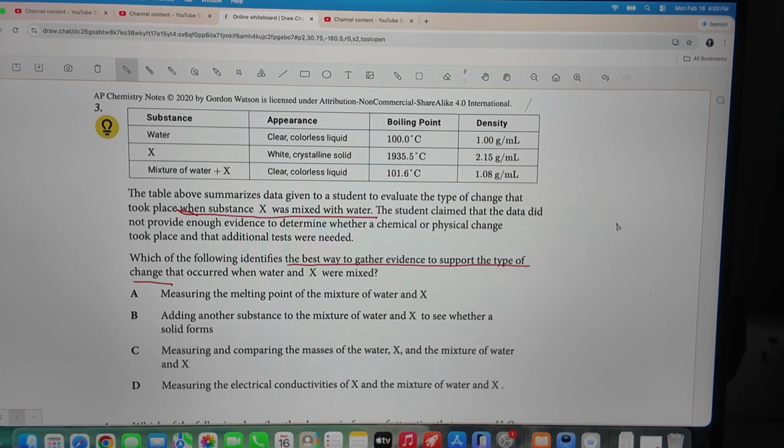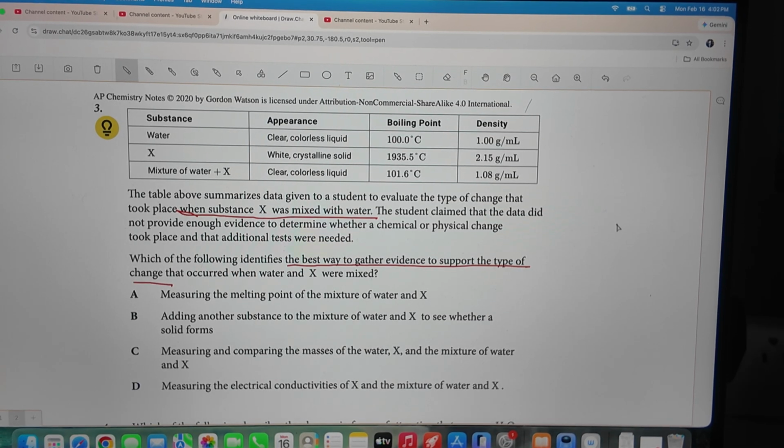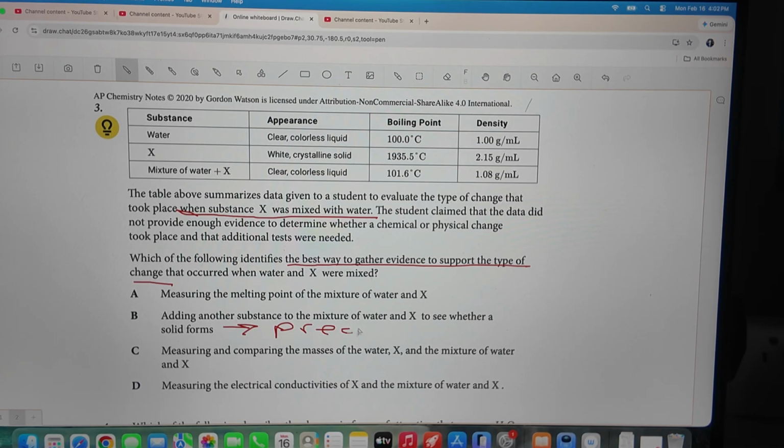Add other substances to the mixture of water and X. Where a solid forms, yes, a solid that forms is a precipitate. So this is what we're looking for, a precipitate. If a precipitate forms, then that tells us that there was a chemical change, right?